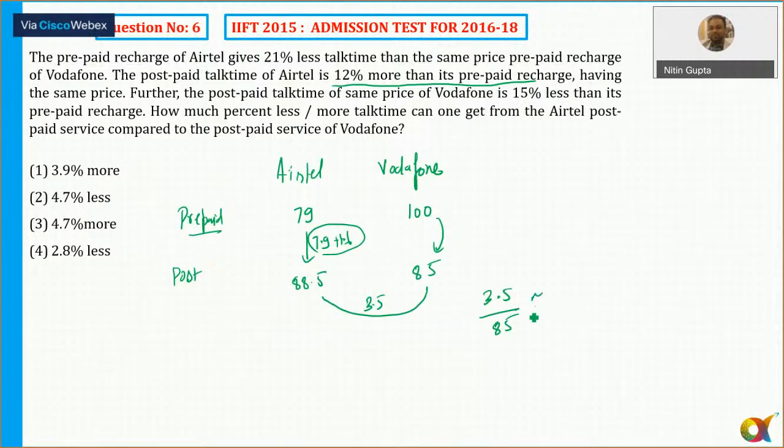So I can say the answer should be somewhat closer to 5%. So the answer will be 4.7% more. Option number 3. Is that clear to all of you now? Not 4.75, I marked it wrong. This will be my option 3. All right, let's move ahead. Now come to question number 7.